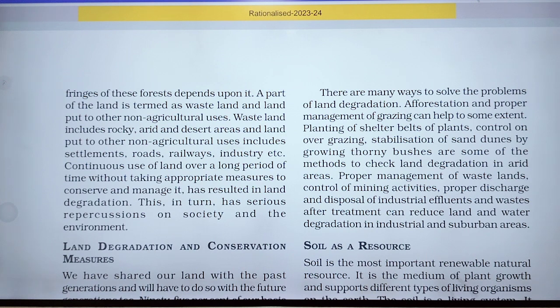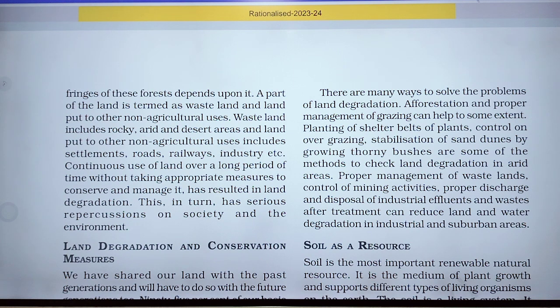Land degradation means the loss of economic productivity; the land cannot be used for cultivation, and it is also a danger for the pastures.